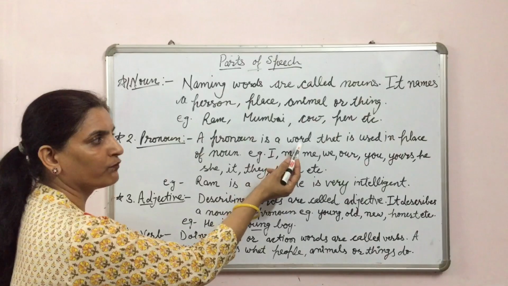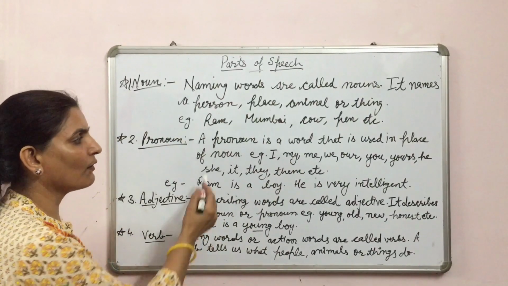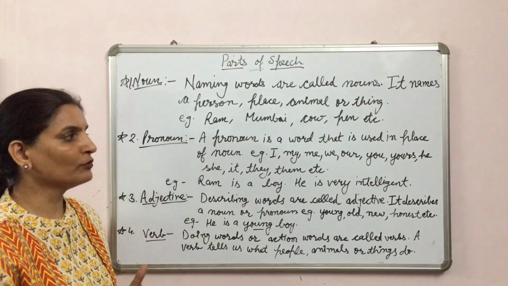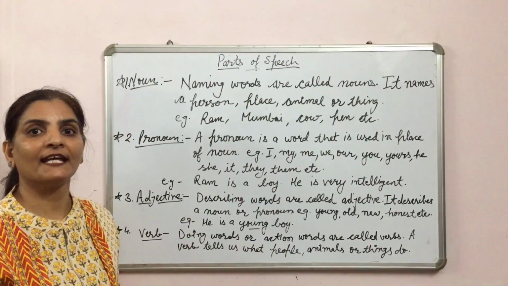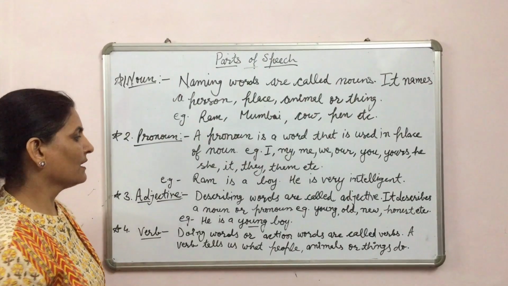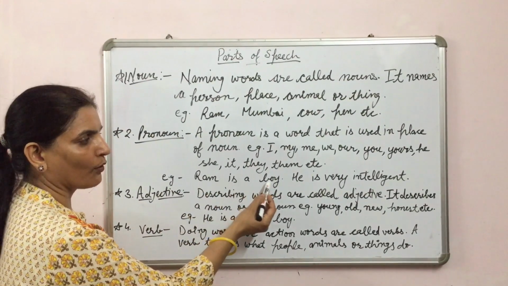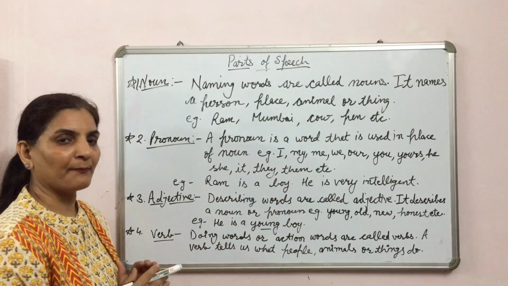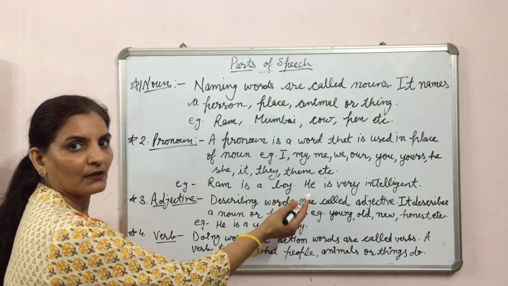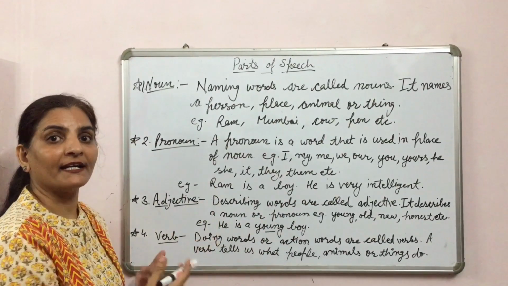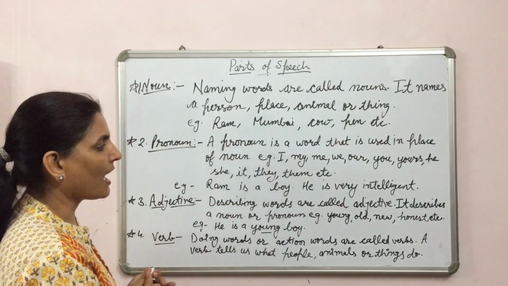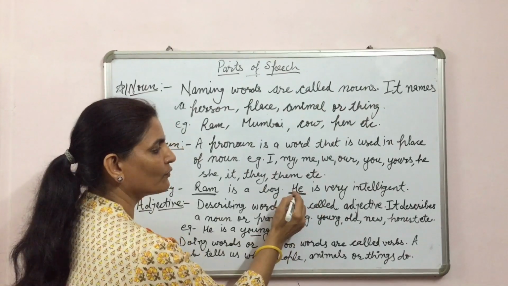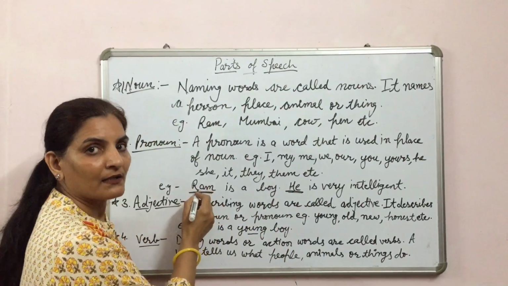Second one is pronoun. A pronoun is a word that is used in place of noun. For example, I, my, me, we, our, you, yours, he, she, it, they, them. These are the pronouns. Let us see. Ram is a boy. He is very intelligent. To avoid repetition, we use pronoun. We can't use Ram again and again. Here in "Ram is a boy", Ram is a noun, and "he" is pronoun. We have used he in place of Ram.